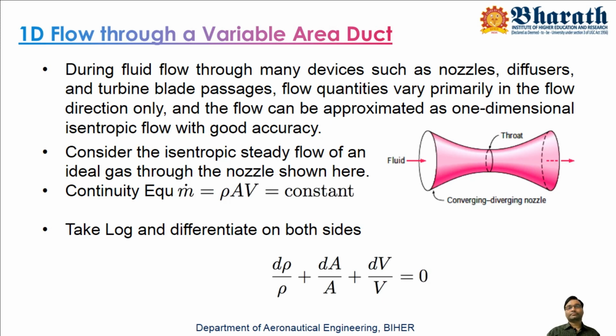Okay, so now in this equation you consider rho A V equals constant. Take the logarithm on both sides, and after that differentiate the equation. Then you will get the equation in this form: d rho by rho plus dA by A plus dV by V equals 0, because the logarithm of a constant is again a constant, some number, and the differentiation of a number is 0. That's why on the RHS we get 0.